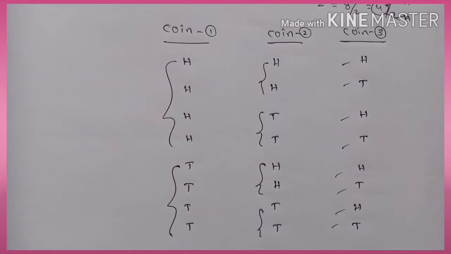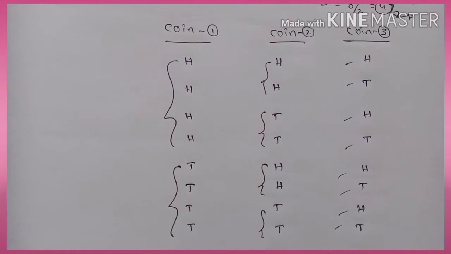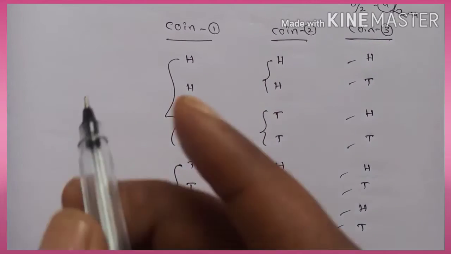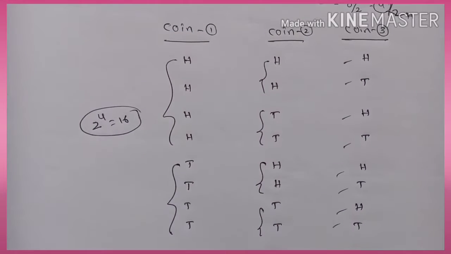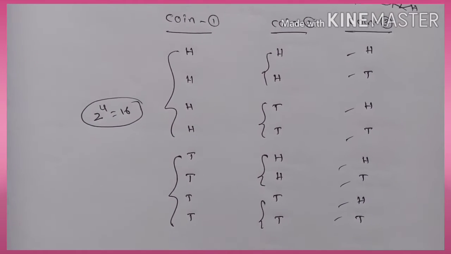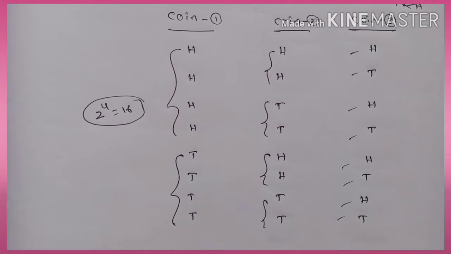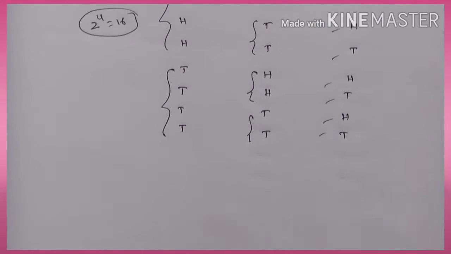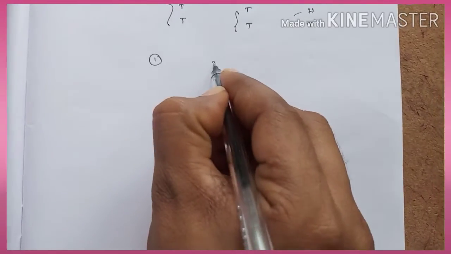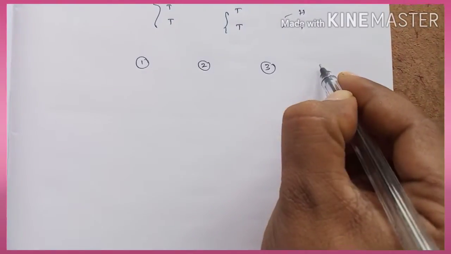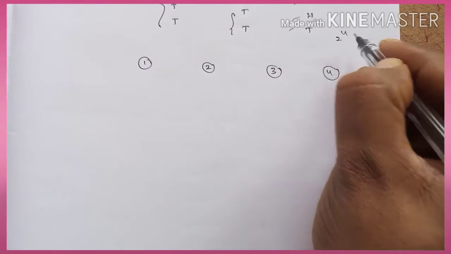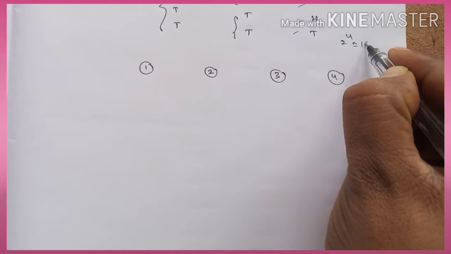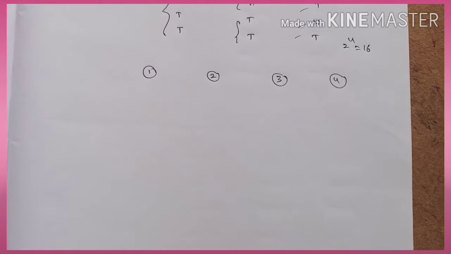You can write 4 coins also. When you toss 4 coins simultaneously, then the number of possible outcomes is 2 power 4 is equal to 16 possible outcomes. So the 16 outcomes also we can write by using this simple logic, right? How can we write? Here we can understand coin 1, coin 2, coin 3 and coin 4. How many coins you are tossing? 2 power 4 is equal to 16 outcomes you should get.